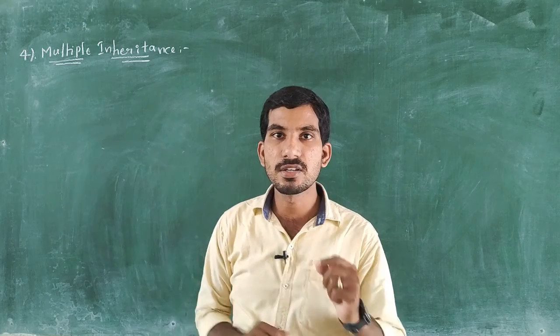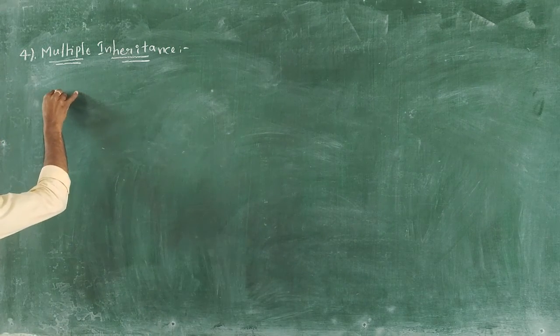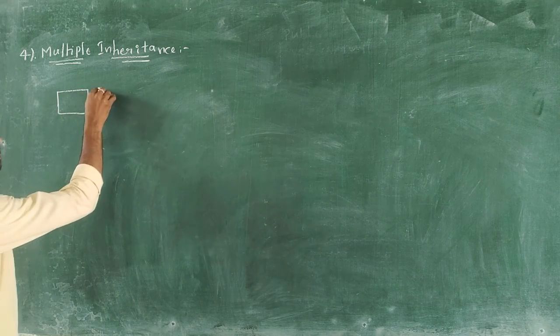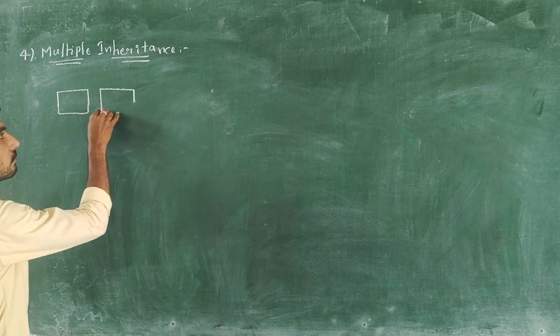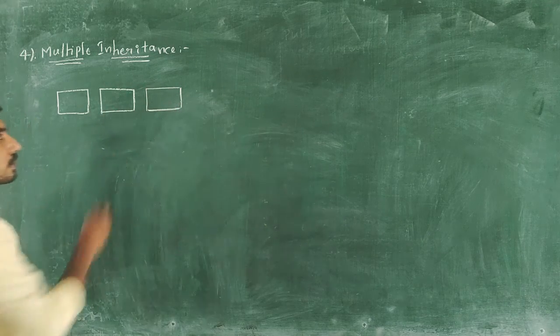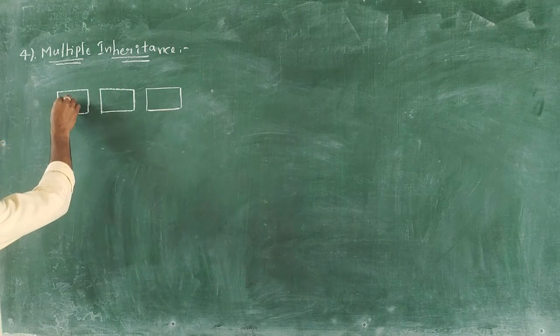Let me go for the example of multiple inheritance. Here, from the multiple inheritance point of view, multiple parent classes are available.